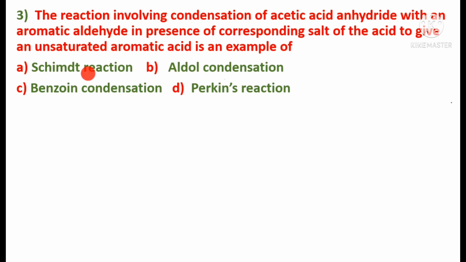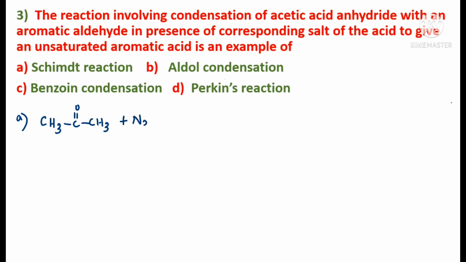What happens in Schmidt reaction? It's a reaction which takes place between a carbonyl compound and hydrazoic acid, okay. Let us see what happens in Schmidt reaction. Let me take a ketone, CH3C double bond O CH3, okay. So I have taken a ketone, dimethyl ketone, plus hydrazoic acid.